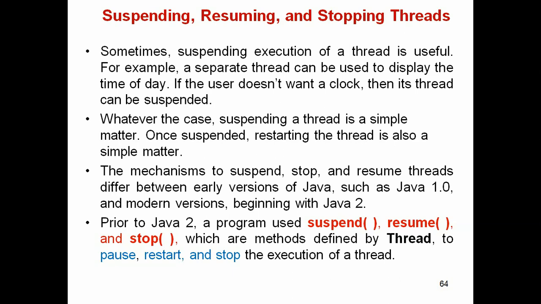So the mechanisms to suspend, stop and resume the threads differ between early versions of Java such as Java 1.0 and modern versions, that means Java 2. Prior to Java 2, a program used suspend, resume and stop, which are methods defined by the predefined Thread class, to pause the thread execution, to restart the execution and to stop the execution of the thread permanently.